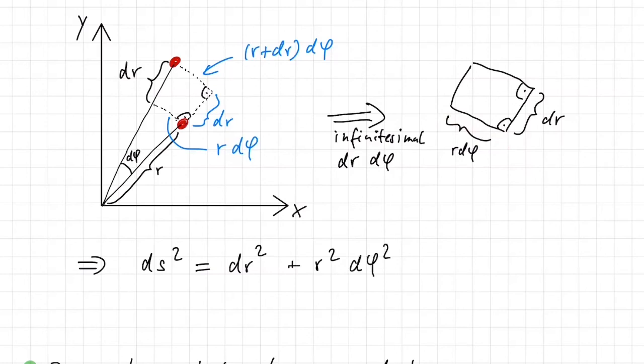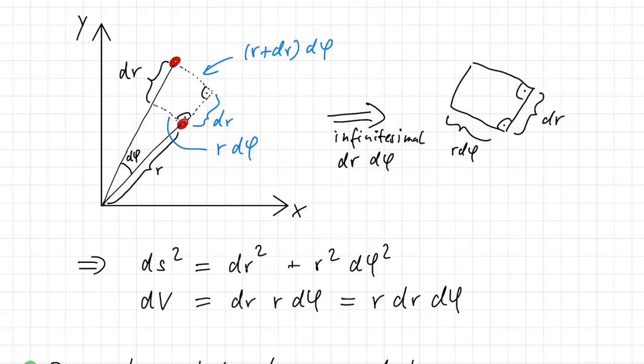And if you want to calculate the area or the volume element, then it is simply given by the product of these two sides. So that is dr times r d phi, or as it's usually written, r dr d phi. And this volume element is again important for calculating integrals.